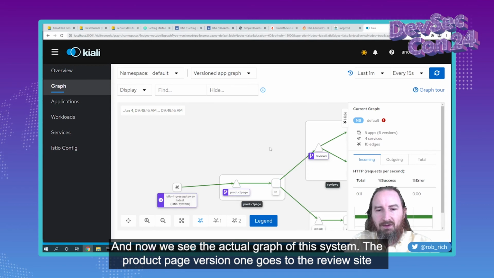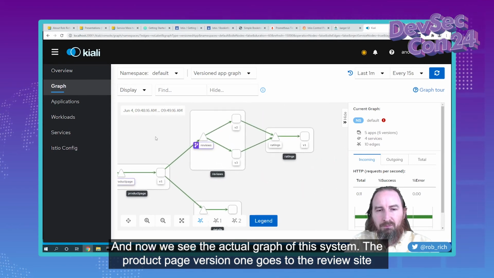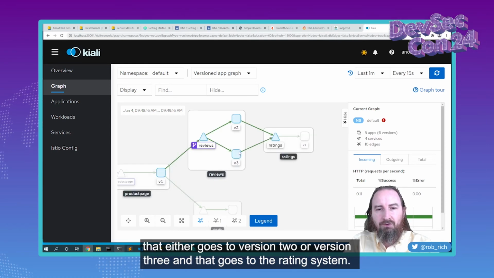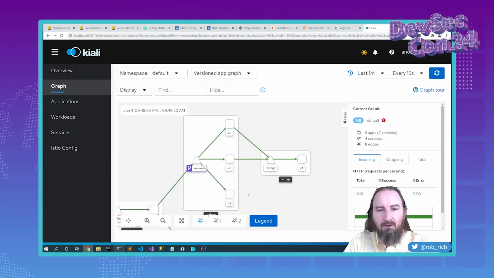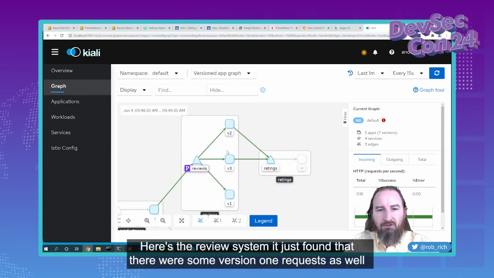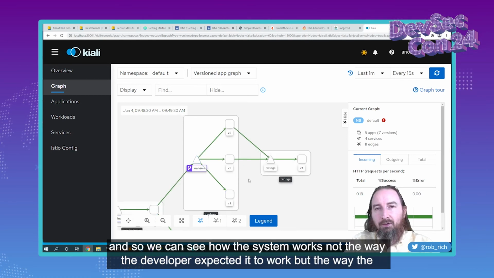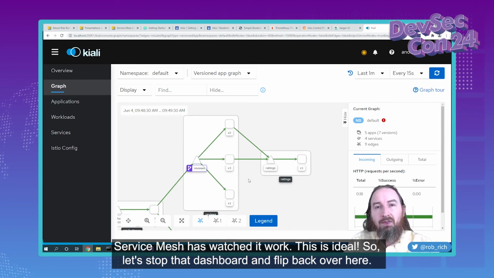And now we see the actual graph of the system. The product page version 1 goes to the reviews site. That either goes to version 2 or version 3, and that goes to the rating system. Here's the reviews system. It just found that there were some version 1 requests as well. And so we can see how the system works, not the way the developer expected it to work, but the way the service mesh has watched it work. This is ideal.